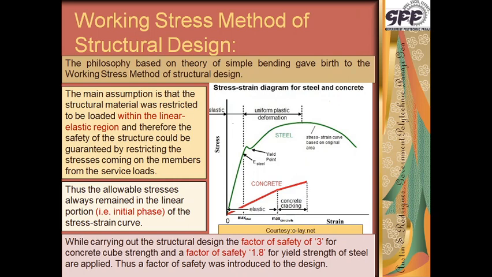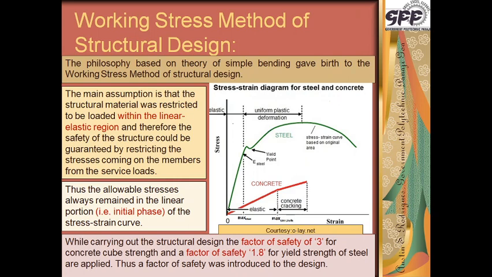Its original shape, original size will not change. So that is exactly what we want. Our structure, our beam, slab, column, or whichever element under the loading will be stretched. It will be remaining within this straight line region, that is the elastic region itself, and when the load is removed, it will regain its original shape.